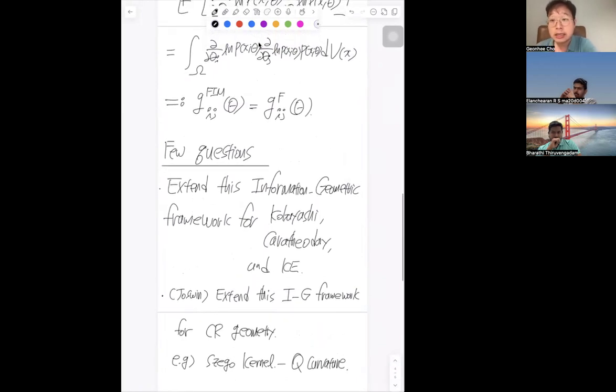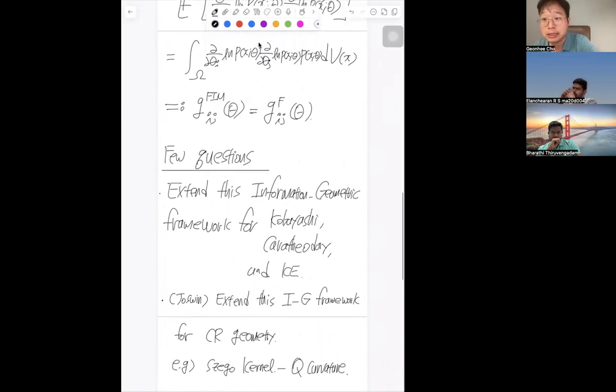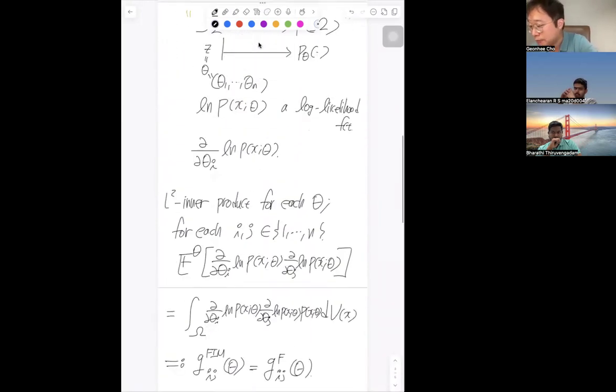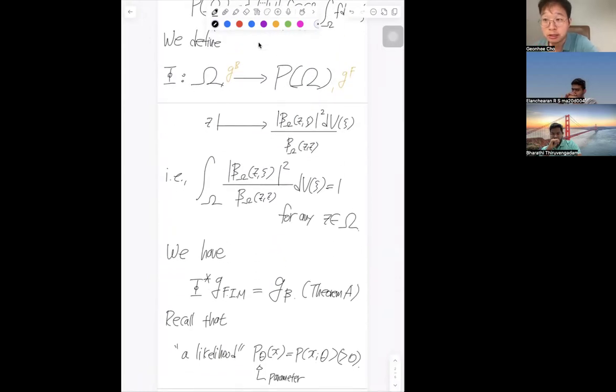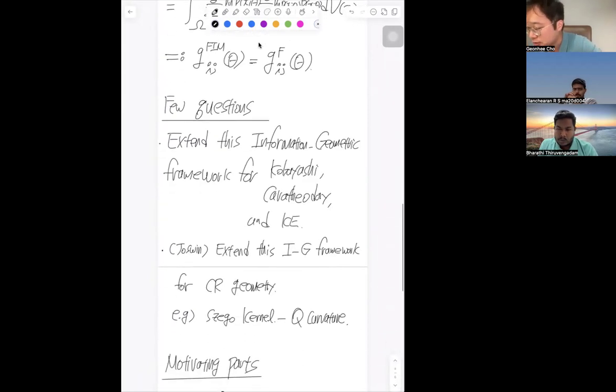And this is not a field that people are looking at very seriously yet. But I believe there should be some important applications. At least we know how important the Bergman metric, which is just the Poincaré metric, is. And the Fisher information metric is the standard, actually the only unique metric preserving some statistical structure. And we know there's a link. This bridge is something very natural. This is one motivation.